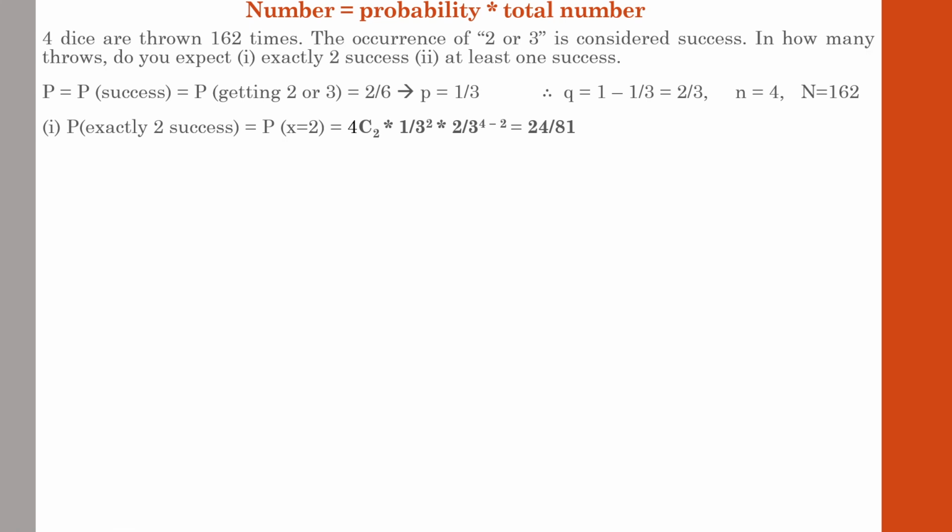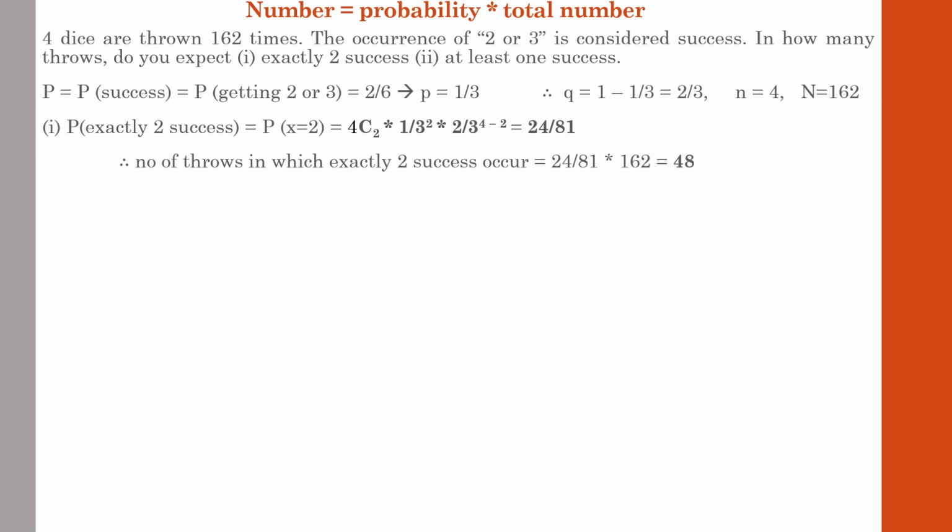So out of 162, what is this probability representing the occurrence of the event? Therefore the number of throws in which exactly 2 successes occur is the probability value into the total number of events. Here it is 162, you will get 48. So out of 162, 48 times the dice was thrown and the occurrence of 2 successful events happened.